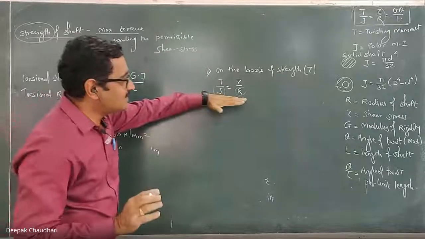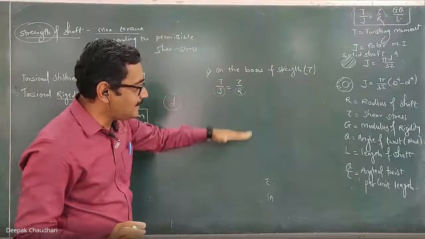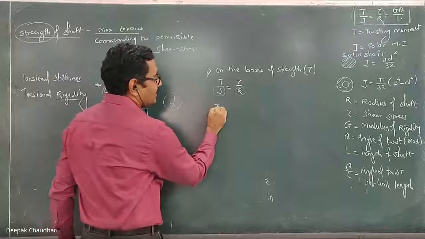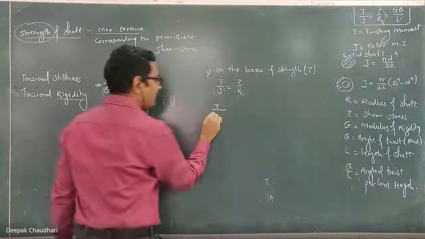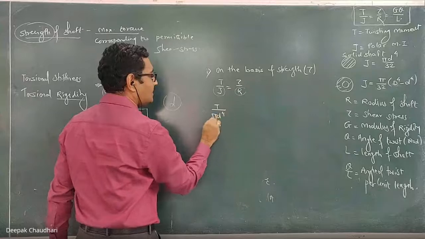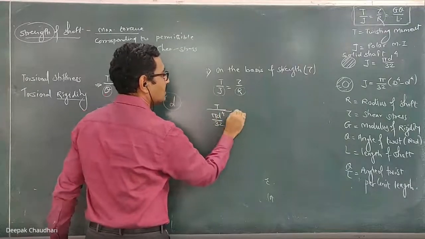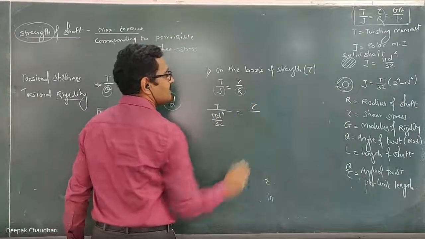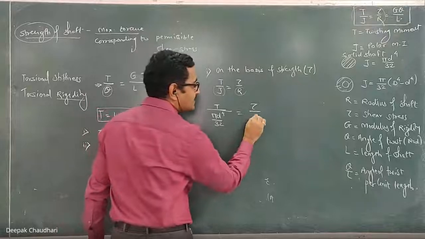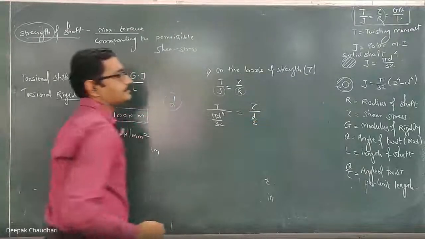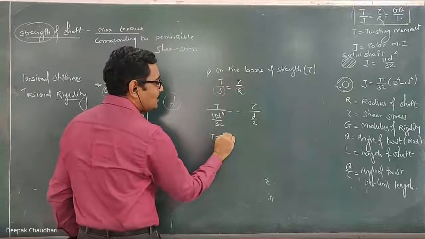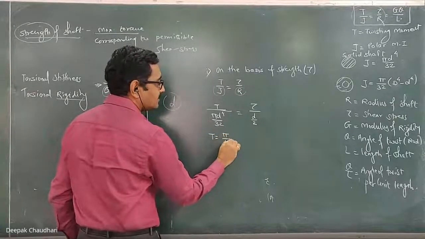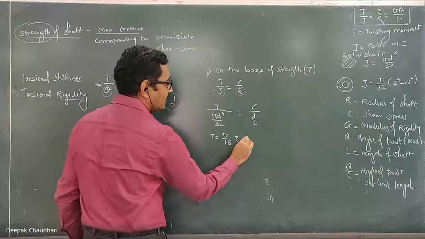Now, this is the basic formula. Now, I am simplifying this formula. Look at the board. This T upon J, J is the polar moment of inertia, pi d raised to power 4 upon 32, equal to shear stress, permissible shear stress upon R. R is d by 2. If I simplify this, I will get T equal to pi by 16 tau into d cube.